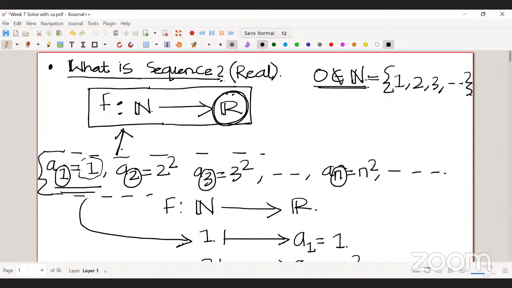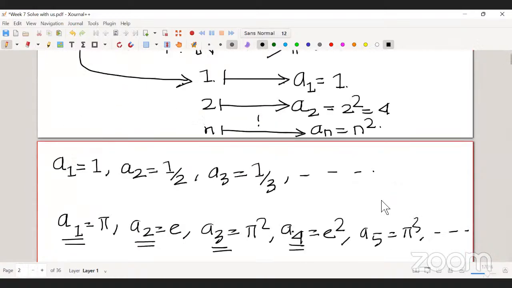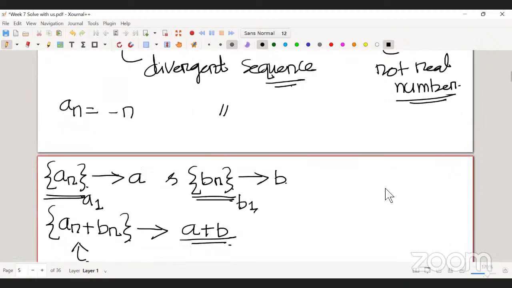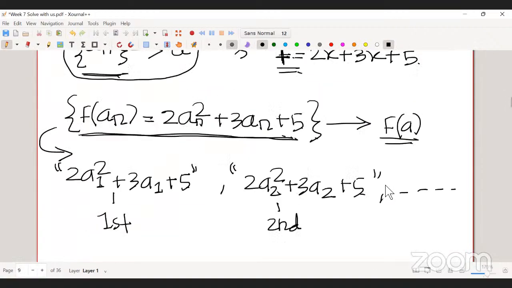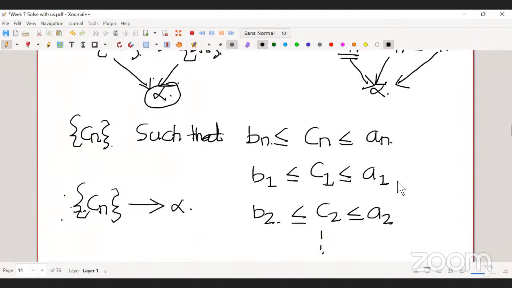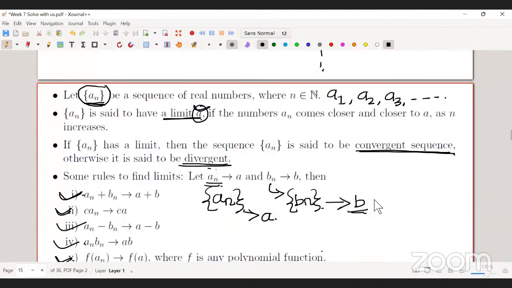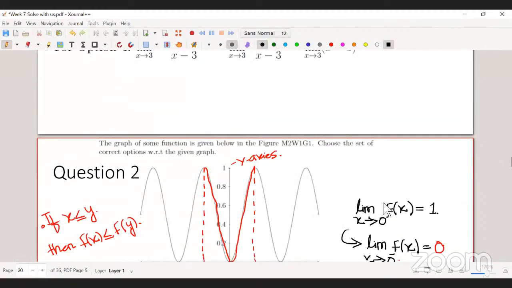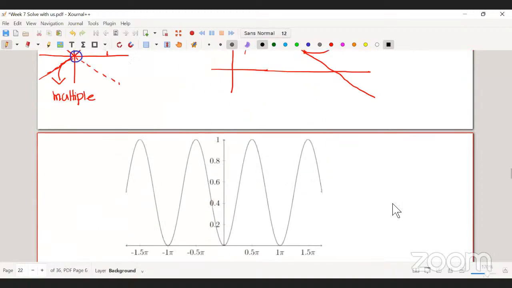What is a sequence? A sequence is nothing but a function from the set of natural numbers to R. That is the definition. In general, you don't see a sequence in the form of a function when you see a question. You see it as a list of elements.